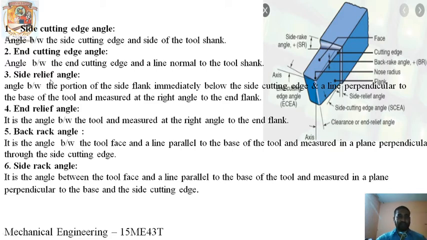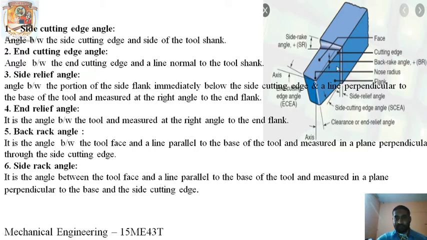Next, the side relief angle. The angle between the portion of the side flank immediately below the side cutting edge and a line perpendicular to the base of the tool, measured at right angle to the flank. You can see here, from these two lines, the side relief angle is the angle between the portion of the side flank.